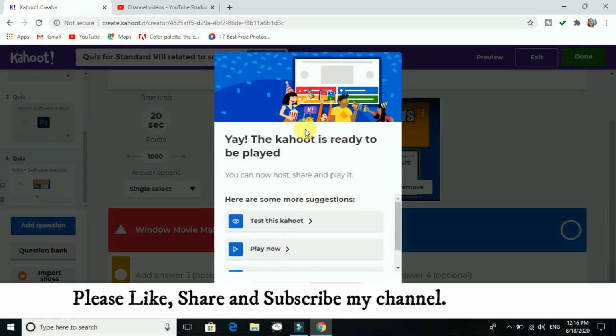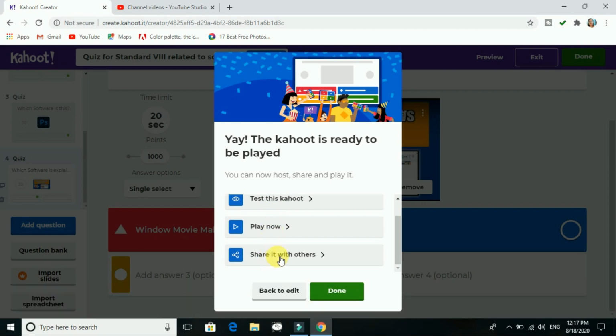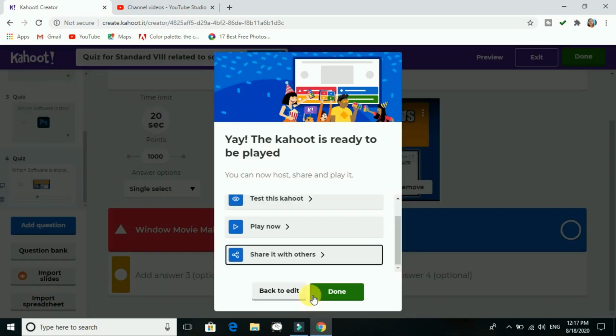As you click on done, three options will be available: test this Kahoot, play now, and share with others. If you want to share with others, here you can go for the link, copy that link and paste it over there, or you want to share it on Google Classroom, Microsoft Teams, or anywhere, you can do it. You can copy it and send it by WhatsApp or Telegram. Okay, now I want to test it, so I'll just click on test.